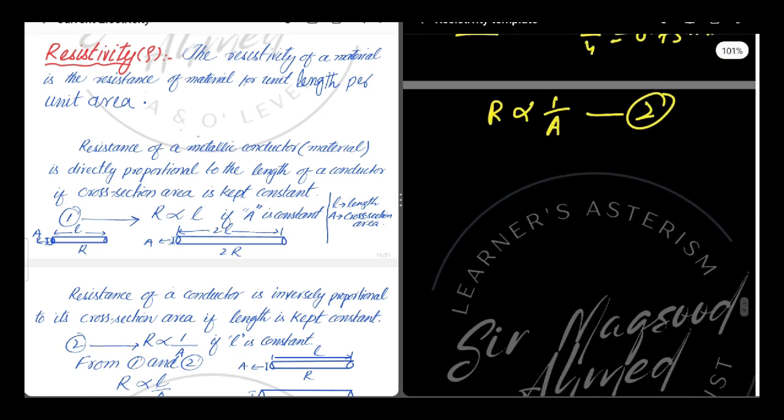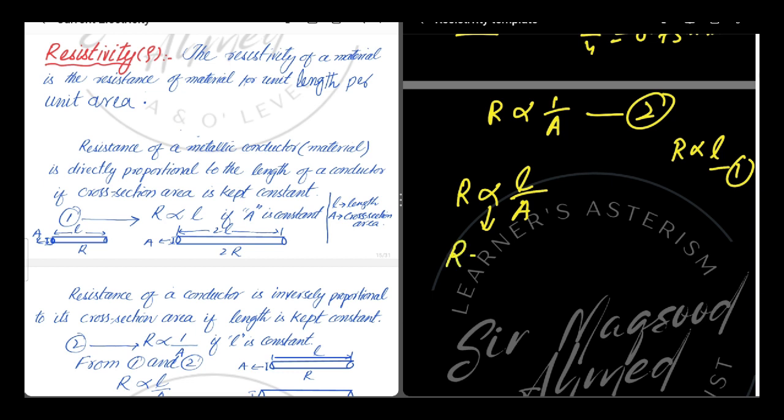Now, if we combine equation number 1 and 2, the first equation was R is directly proportional to L. The second equation is R is inversely proportional to area. So by combining these two, we have R is proportional to L over A. Now if we change this proportionality sign into equality, for this we need a constant.